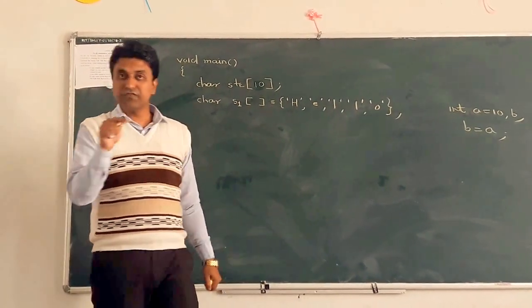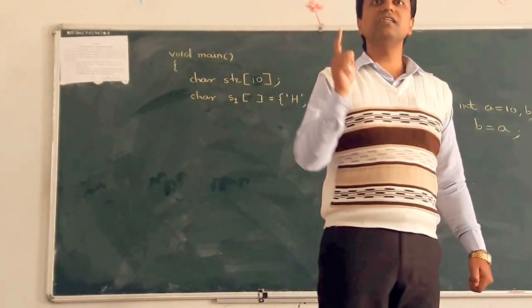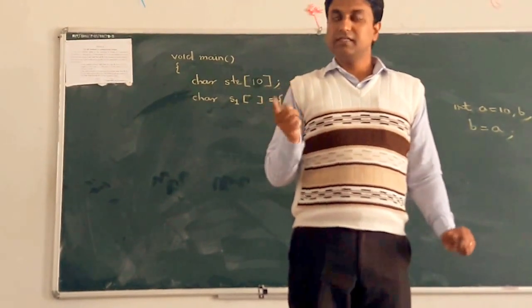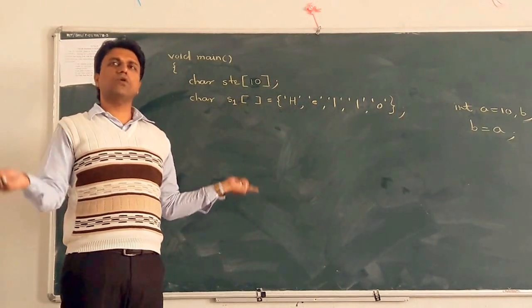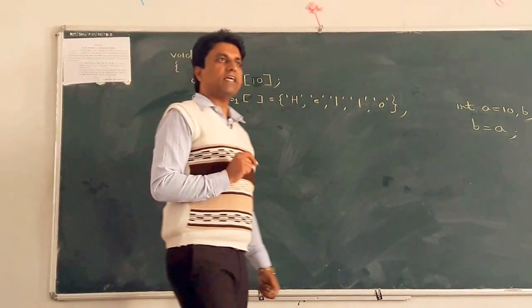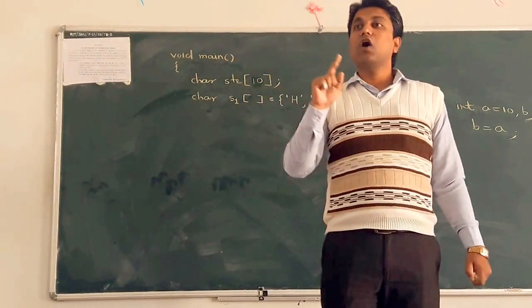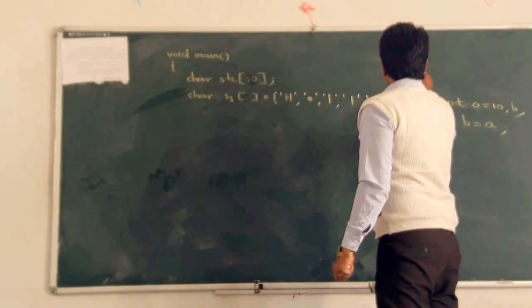Whenever we initialize or assign characters, they must be in single quotes. This is the first way of initializing the character array. Here we cannot mention the size. Clear?